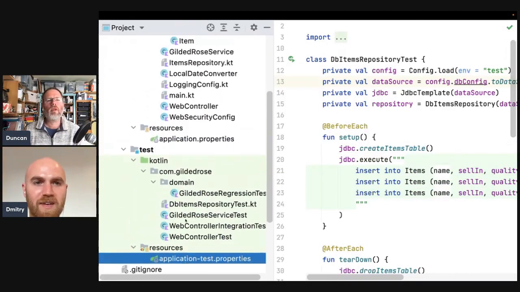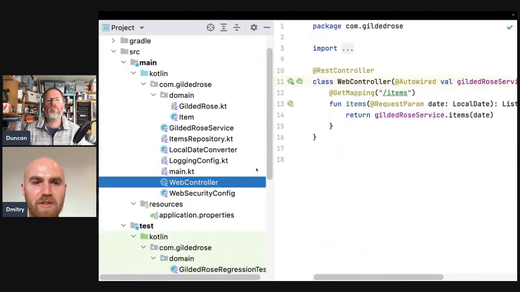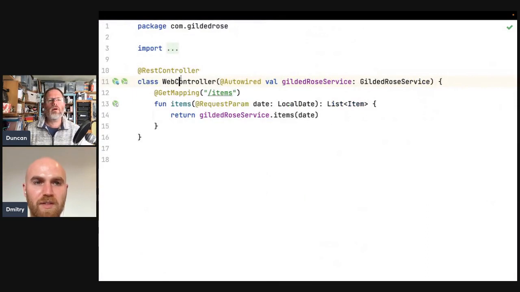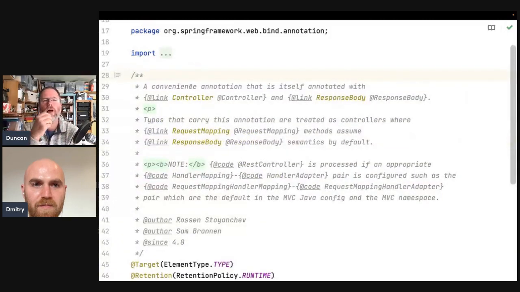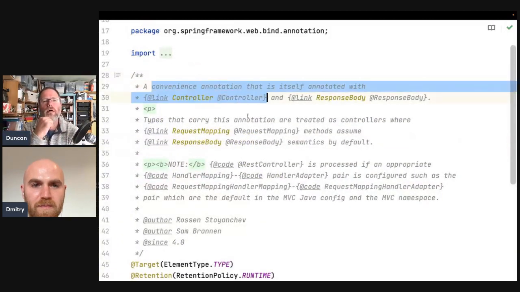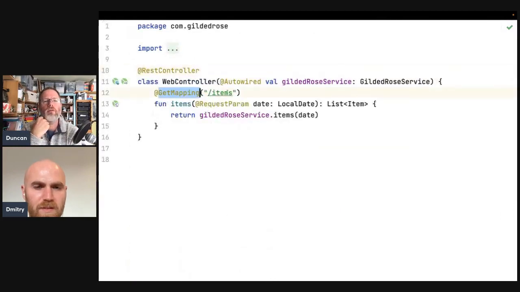And I guess the next step would be maybe a web controller in HTTP. Let's just remind ourselves what this does. It's marked as a REST controller, which tells Spring something about the return types and so on, and effectively defines a bunch of endpoints. And then we've got this: we auto-wire the Gilded Rose service.